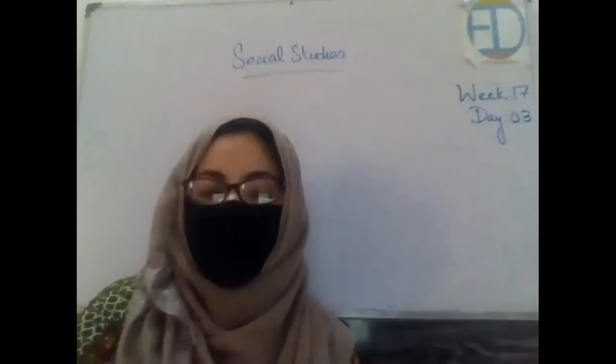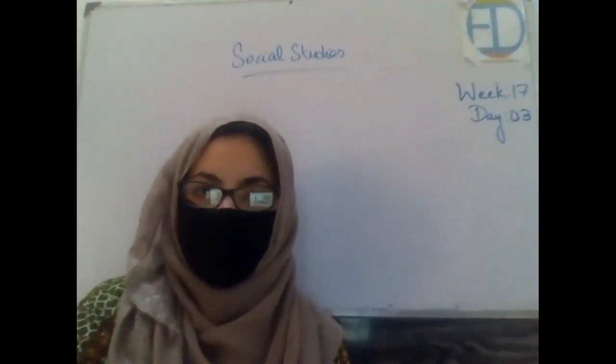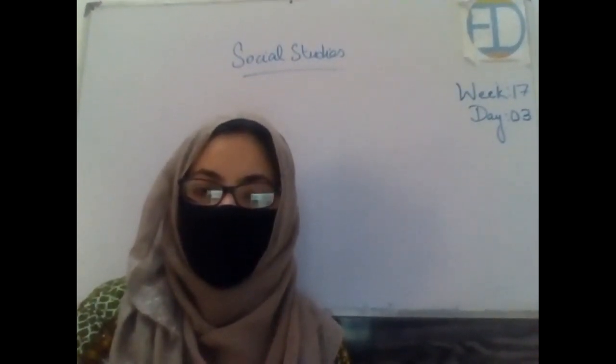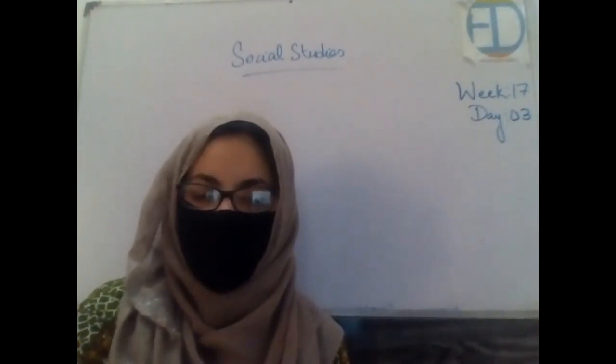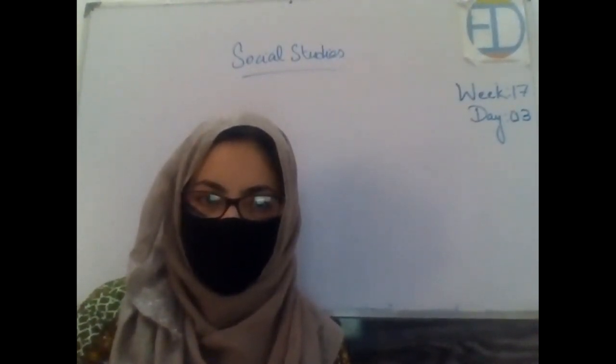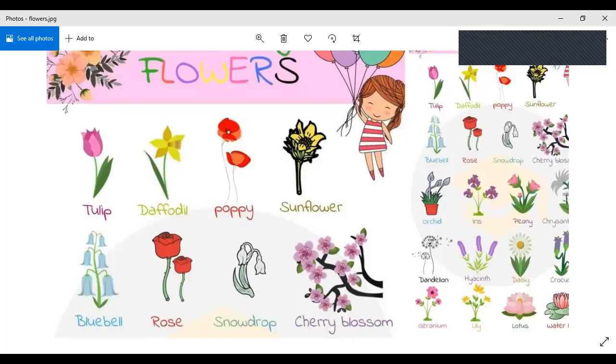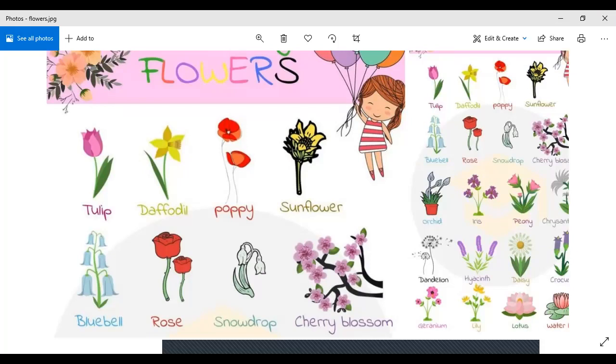now let's move forward and we will talk about some of the seasonal fruits and vegetables that we have, and we will also learn the names of the flowers that we have in the spring season. So let me show you the names of the flowers first. Okay, these are the common flowers that we have in the spring season. See, this girl has made this beautiful chart, and you might have seen these flowers around you. This is tulip.